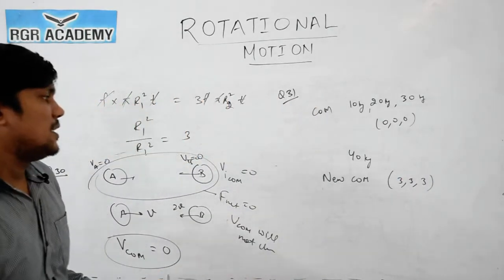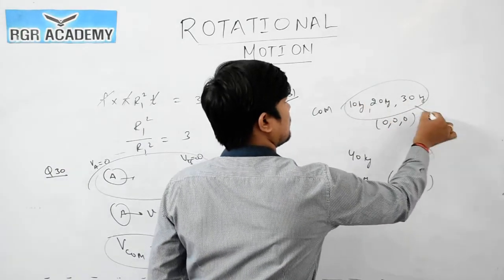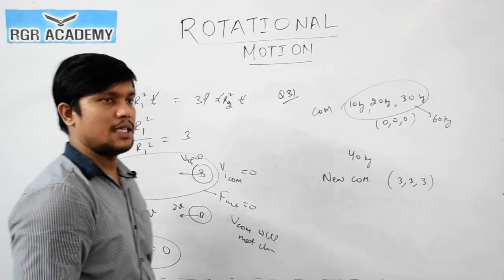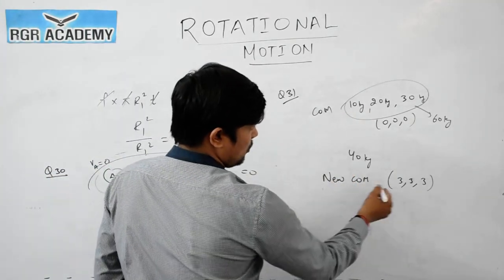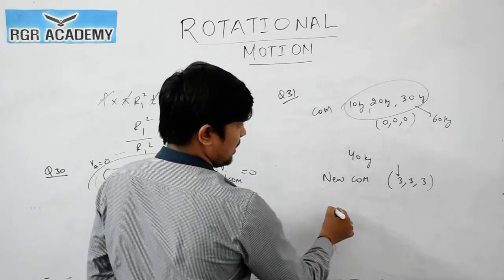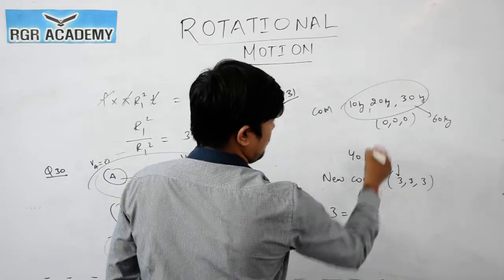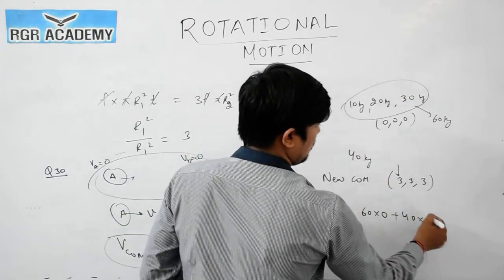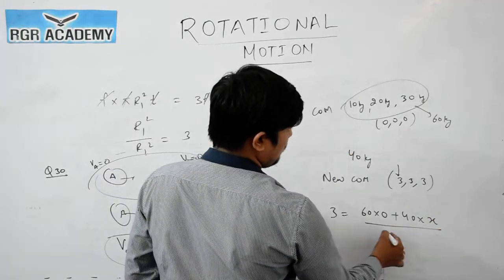So see this thing, we can consider this as a total mass of 60 kg. Then the x coordinate of new center of mass is 3. So we can say 3 will be equals to m1 x1, 60 into x1 which is 0, plus m2, 40 into the position of this I will consider as x, divided by total mass. 60 plus 40 is 100.